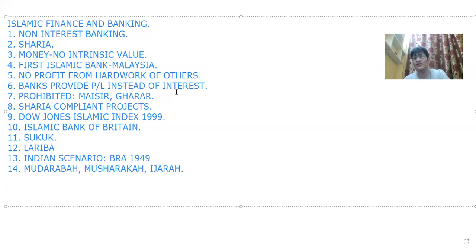Next, the first non-Islamic country to propagate the principles of Islamic finance was the UK, and they set up the Islamic Bank of Britain to carry out these activities, because they wanted the Muslim people of their country to be part of banking activities and transactions, which helps in economic development. Next, there is the concept of sukuk, which are nothing but Islamic bonds. Bonds, everybody knows, are how a company raises money when they require to do something.